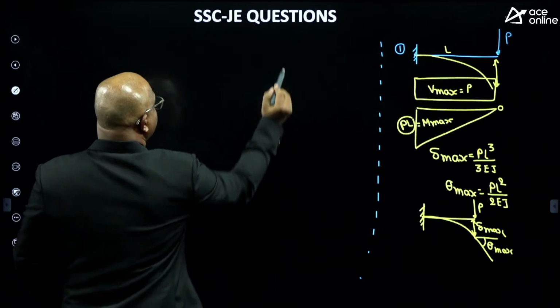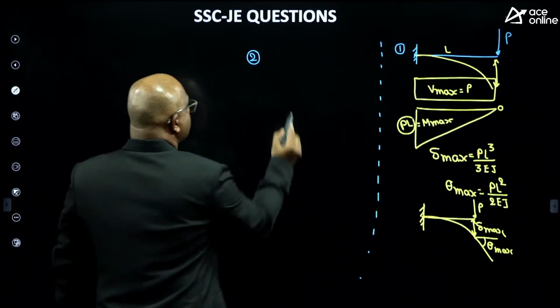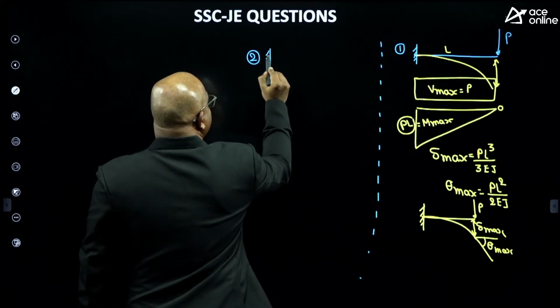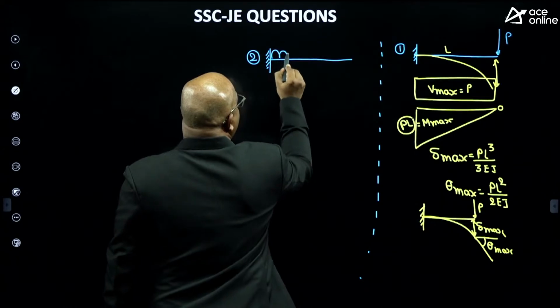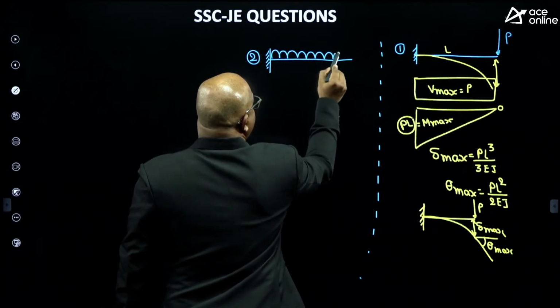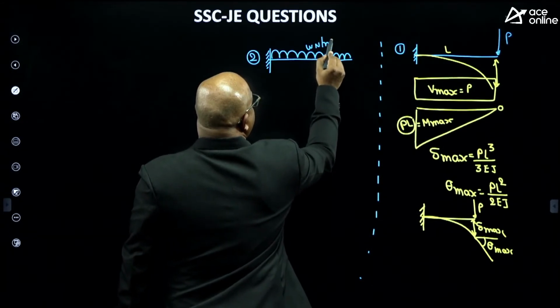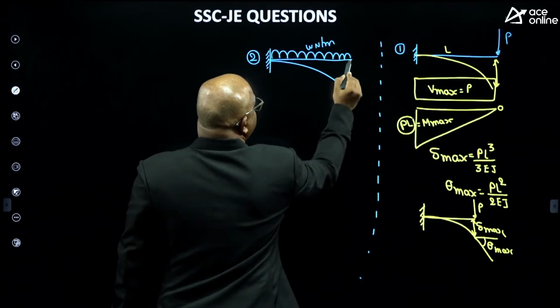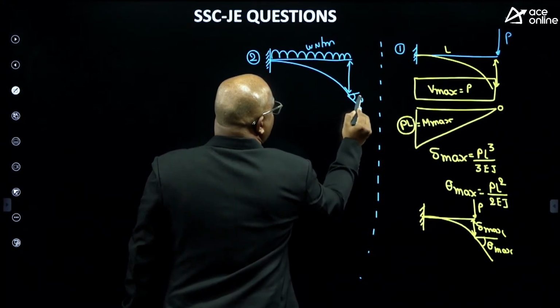Second one. Particularly, cantilever beam subjected to UDL load, W Newton per meter. You should remember. Where is the maximum deflection? This is the maximum deflection. Slope also, this is the maximum slope, guys.